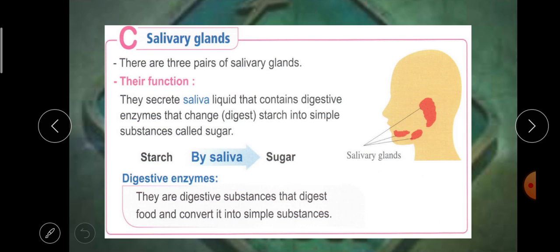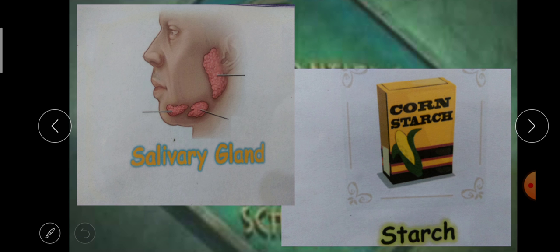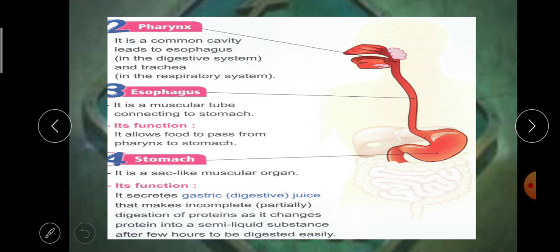And salivary glands: there are 3 pairs of salivary glands which secrete saliva. Saliva contains a digestive enzyme which changes starch into sugar. And we said a digestive enzyme is a digestive substance that digests food and converts it into a simple substance. So salivary glands produce saliva which changes starch into sugar. So the starch or carbohydrates are digested in the mouth and changed into sugar.